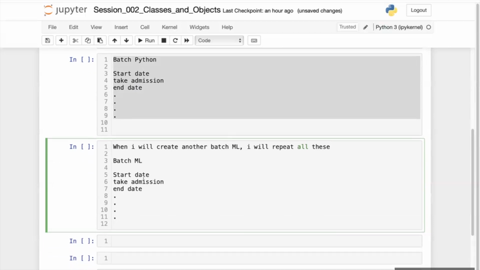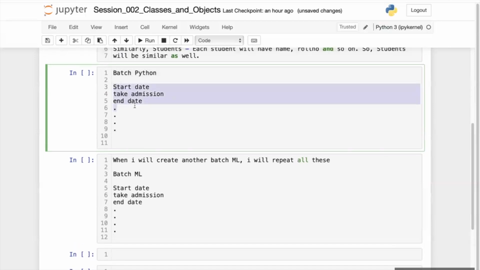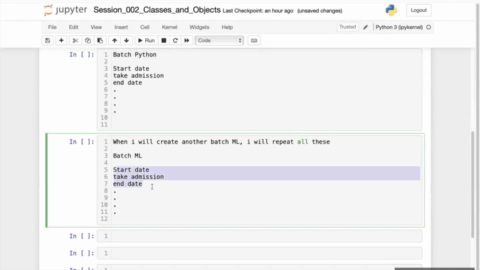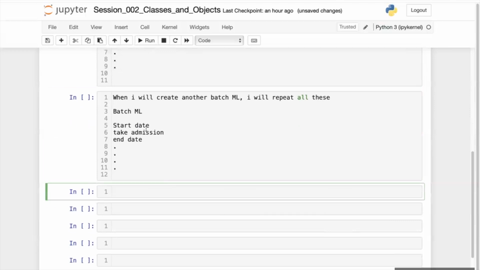So my ML batch will get created, and whatever attributes are inside this Python batch, start date, take admission, end date, all this will get repeated in the other batch, which is the ML batch. If you again want to create some other batch, let's say a Java batch, or any other batch, a statistics batch, again this thing will get repeated.